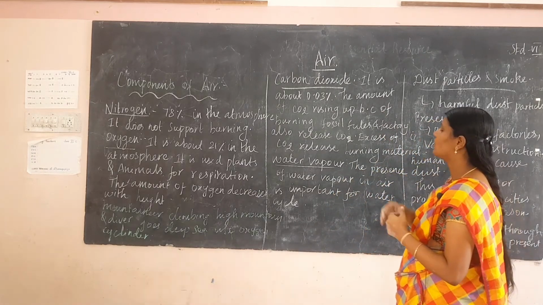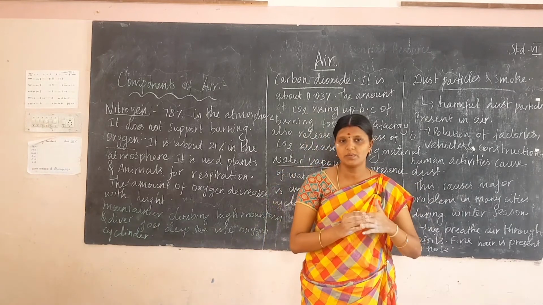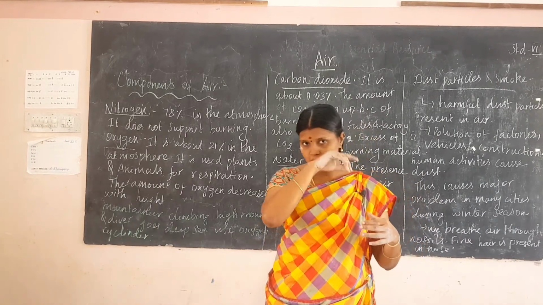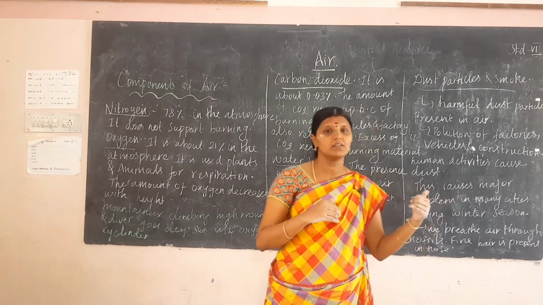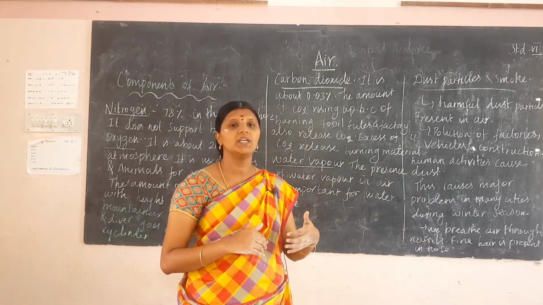Next, carbon dioxide. Carbon dioxide is only a minimum percentage, about 0.03%. But human activities increase it, because burning material leads to an increase in carbon dioxide.